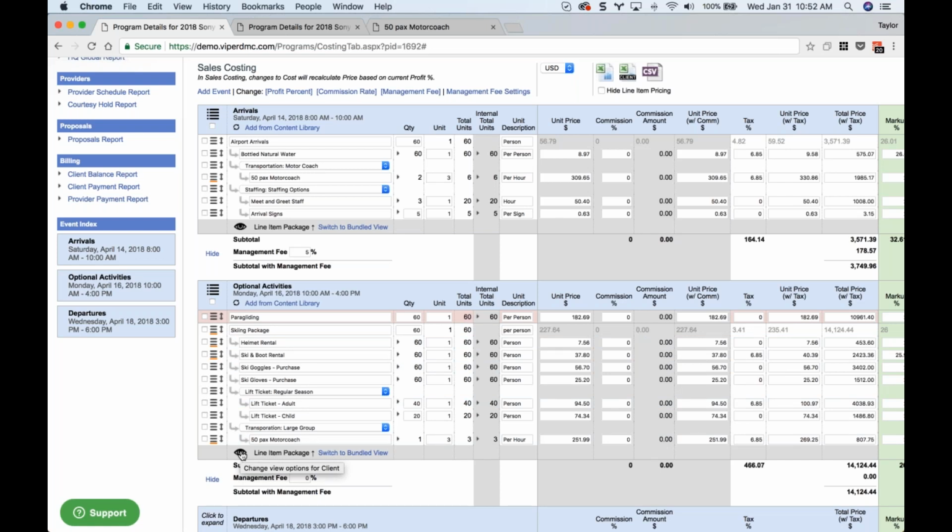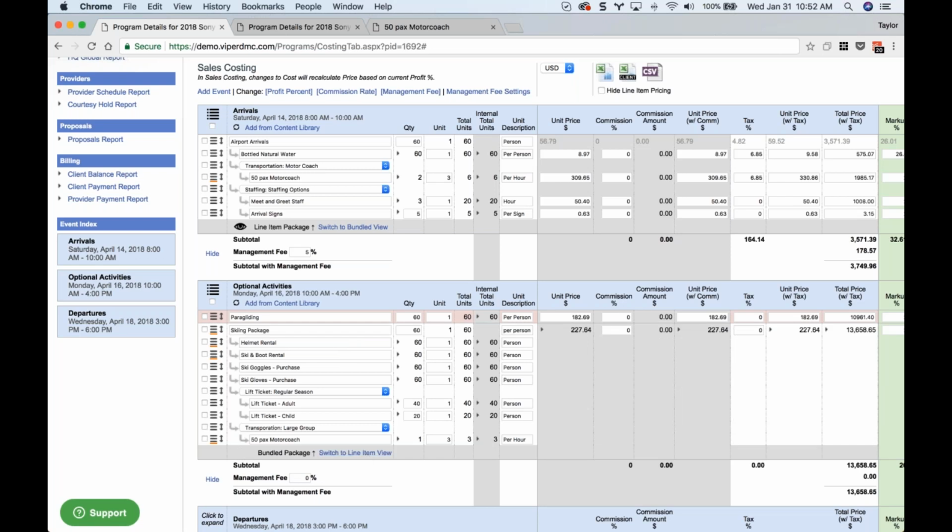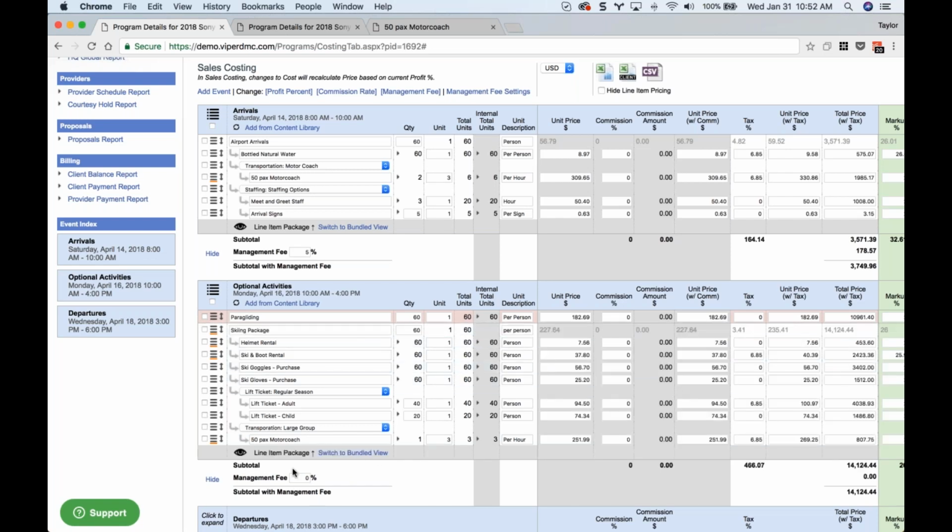So this new eye icon here, it only shows for line item packages. So you'll notice if this package is in bundled view, you can see that I don't have any client view options because bundled packages are presented the way they always have been. But we've added these new view options for line item packages. What it essentially allows you to do is you can price out the package in line item view, but present it to the client in a bundled fashion if you want to.